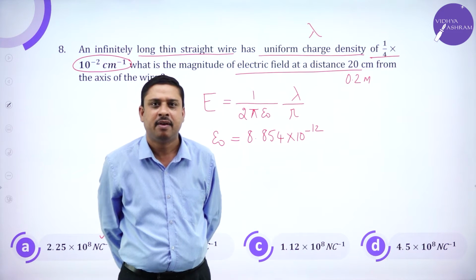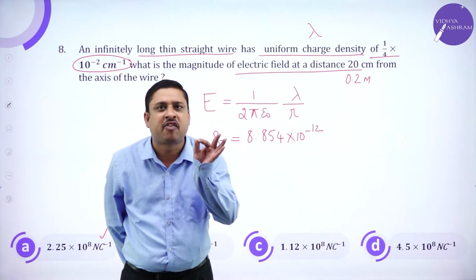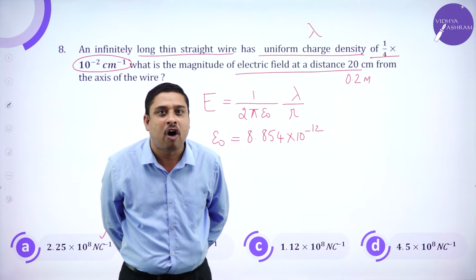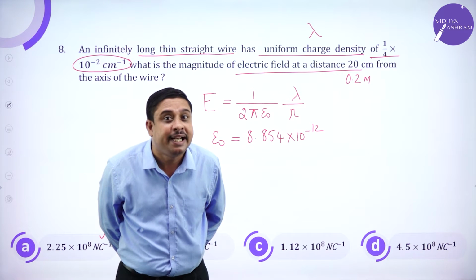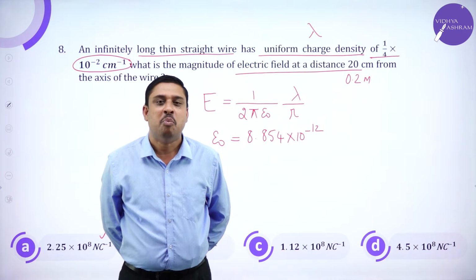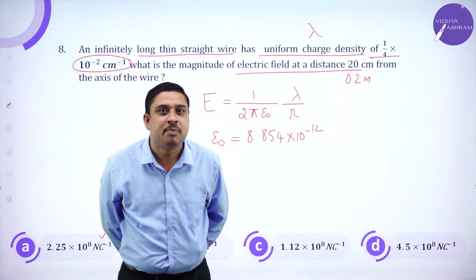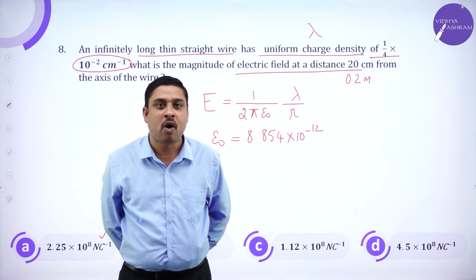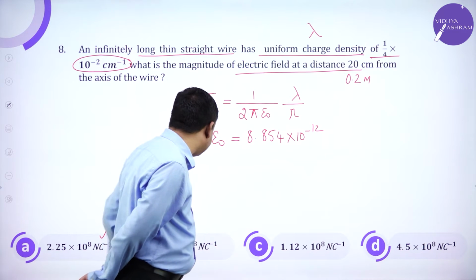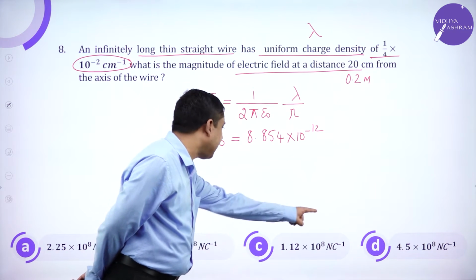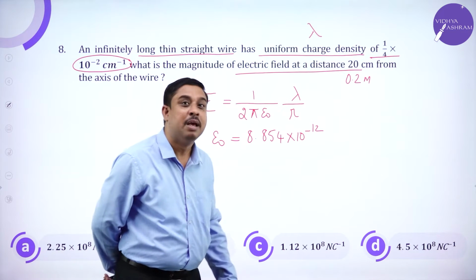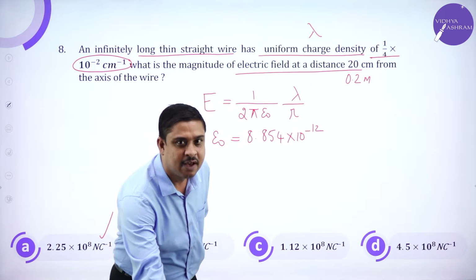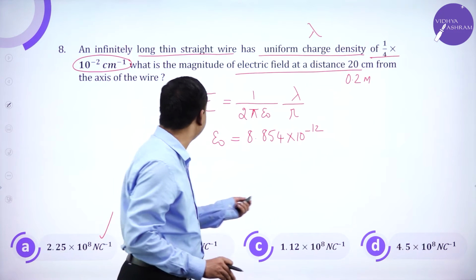For the first step of a conclusive inference, don't be bothered about the magnitude of the answer. Most of the time, the simplification calls on the powers. So if you are able to get the nearest power, most of the times, if the powers are the same, then go for the magnitude. But simplification of powers will yield you the realistic answer.